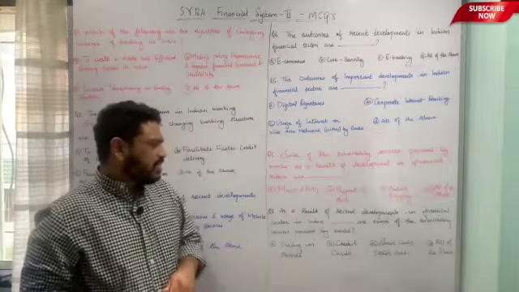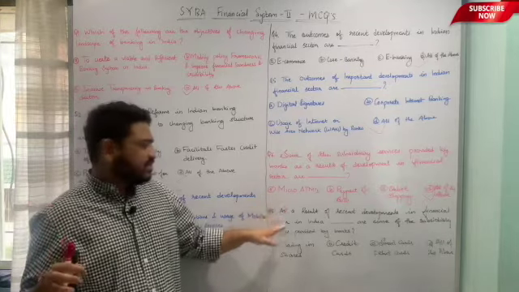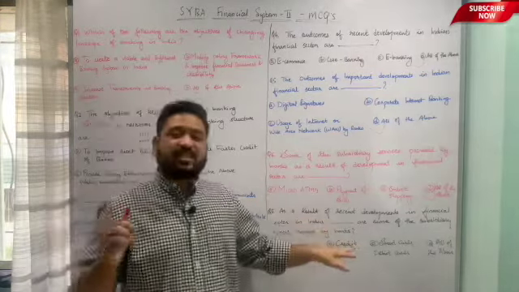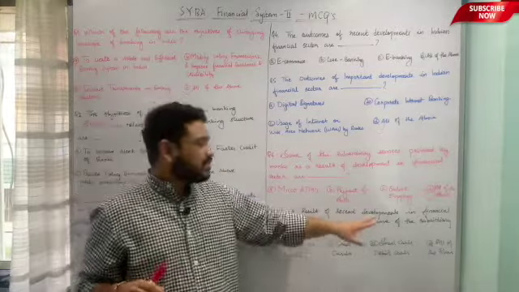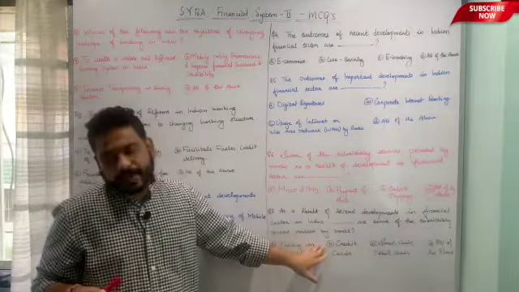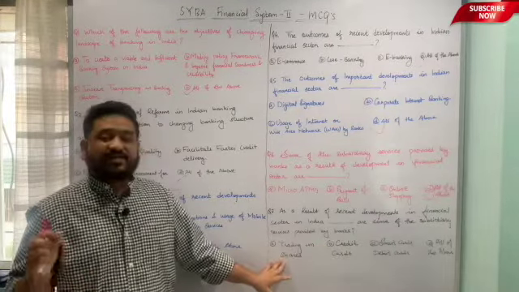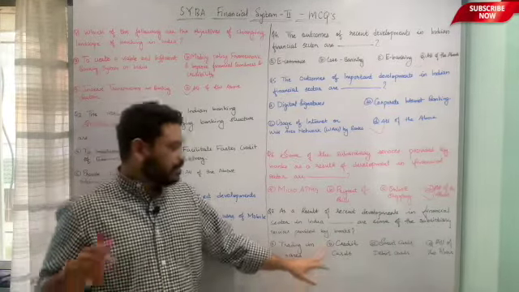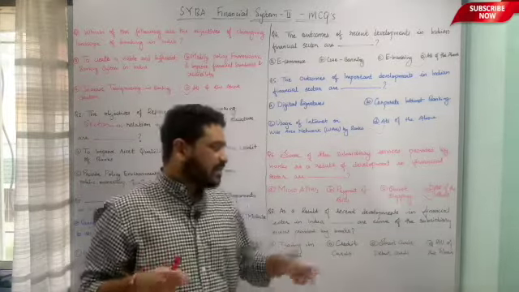Let us now move to the next one. The next is again in relation to subsidiary services. As a result of recent developments in the financial sector in India, dash are some of the subsidiary services provided by banks. What are the subsidiary services provided by the banks? First is trading in shares. Second is credit cards. Third is smart cards or debit cards, and last is all of the above.